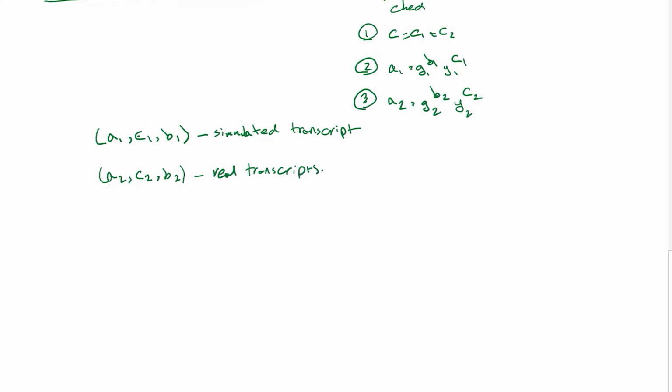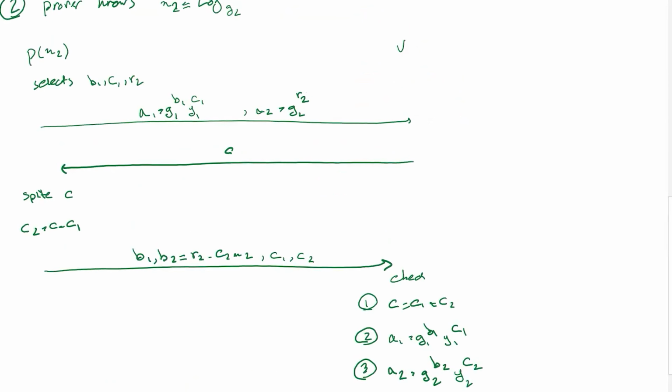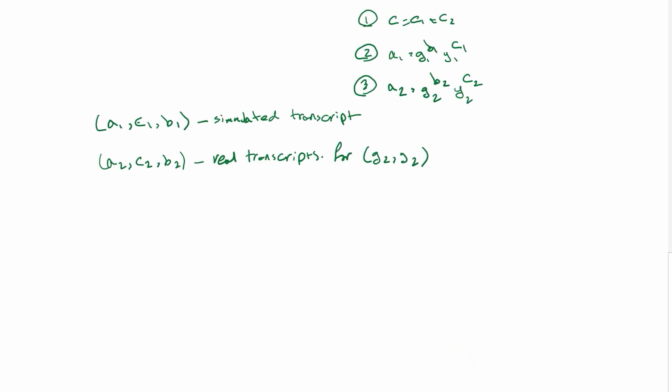Right? For G2 and Y2. So this way we are proving that we have done the correct work, our vote is correct. And at the same time, we are not leaking what we have voted for, right? So we are proving that, whether I want to vote yes or no, according to this transcript, they are both correct. But we know that out of this construction, we are only able to prove one of them, and we are not able to prove the other one. And the probability of proving both sides is very low, so we don't have to worry about it.